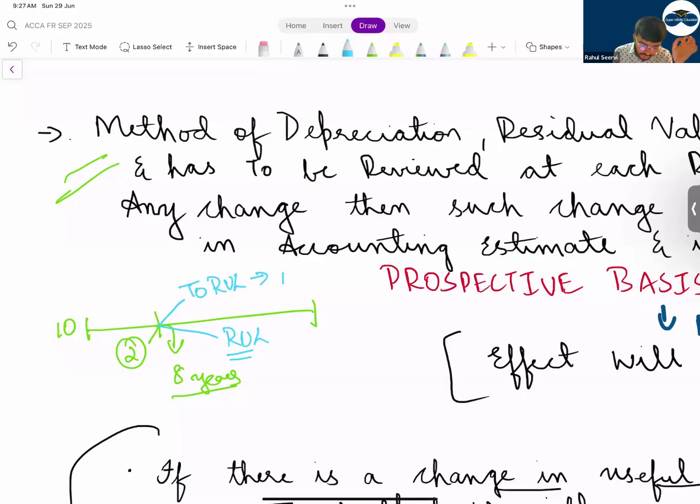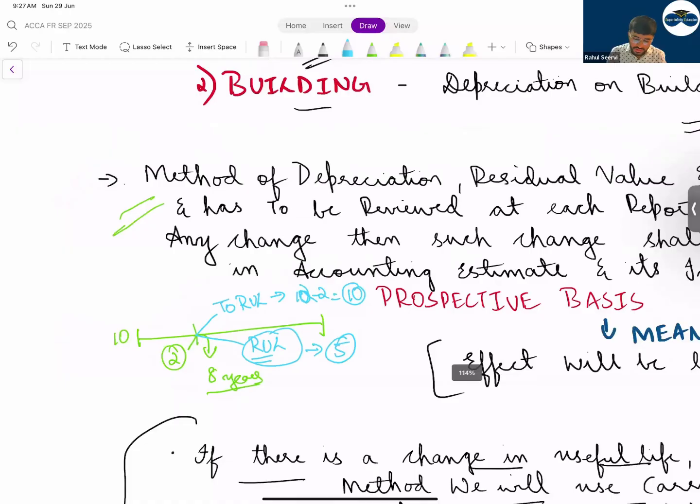If I say the question is saying total कितना है? 12 है. Now the depreciation will be based on what? 12 minus 2, further depreciation will be based on 10. Out of 12 years you have used 2 years. ये ध्यान रखना, ये silly mistake, avoid this. You will lose 2 marks easy. I've seen students doing this silly mistake for easy depreciation question. अगर क्वेश्चन ने बोला है कि रिमेनिंग यूजफुल लाइफ है 5 years, then you will depreciate over 5 years. अगर क्वेश्चन ने बोला है टोटल यूजफुल लाइफ, reduce the useful life which you have used और remaining पर चार्ज होगा. सबको क्लियर है ये पॉइंट?